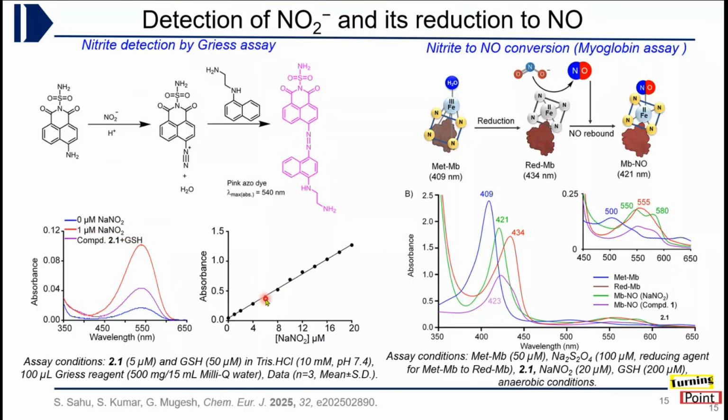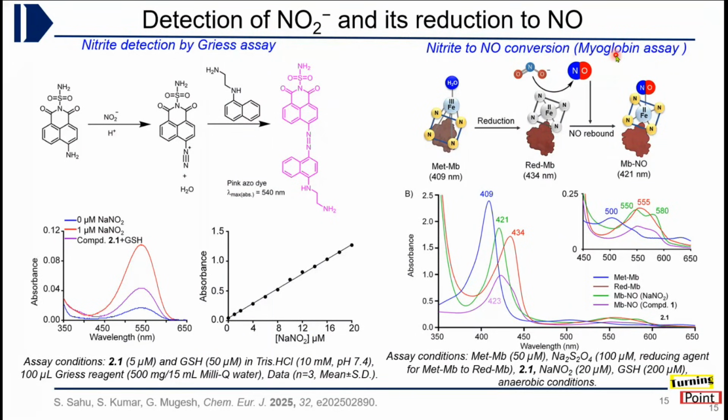For quantification, we have separately obtained a calibration curve, where the absorbance of the dye formed is plotted against known concentrations of sodium nitrite. So for our test condition, any absorbance we can correspond to a particular concentration of released nitrite. Now in the second step, as I was talking about nitrite to NO conversion, with organic nitrites as NO prodrugs,